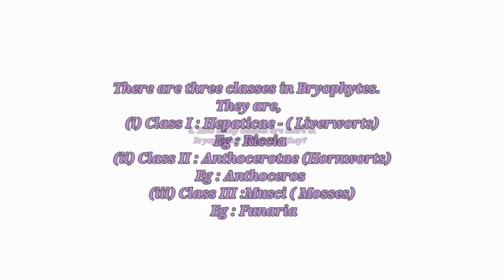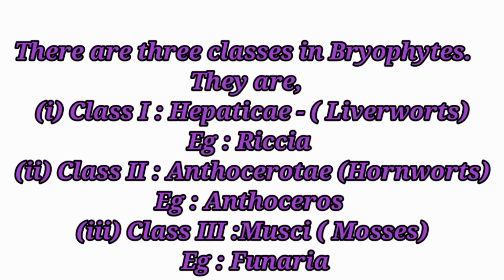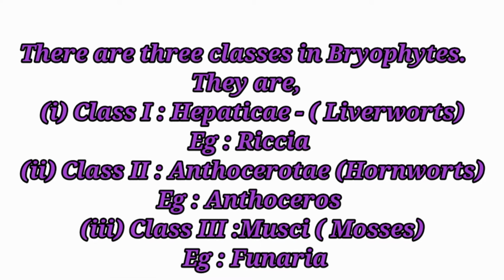What are they? There are 3 classes in bryophytes. They are class 1, Hepaticae, liverworts, example Riccia. Class 2, Anthocerotae, hornworts, example Anthoceros. Class 3, Musci, mosses, example Funaria.